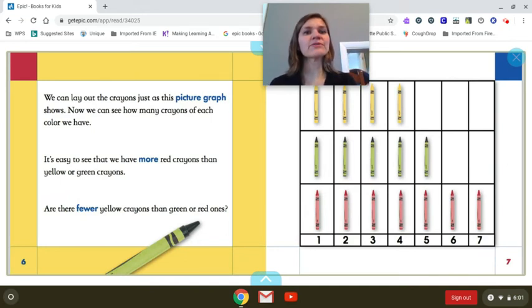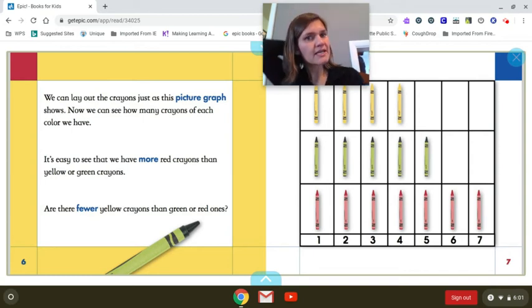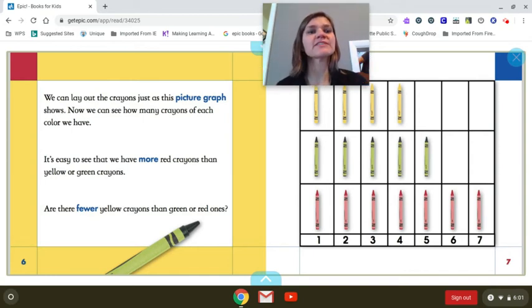We can lay out the crayons just as this picture graph shows. Now we can see how many crayons of each color we have. It's easy to see we have more red crayons than yellow or green crayons. So if we look, we have 7 red crayons. This line is longer and higher than these 2 lines, so we have more red crayons.